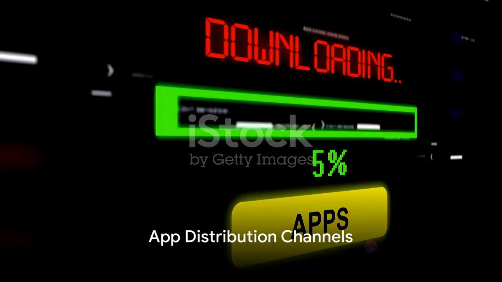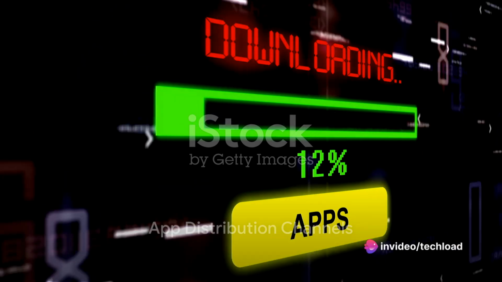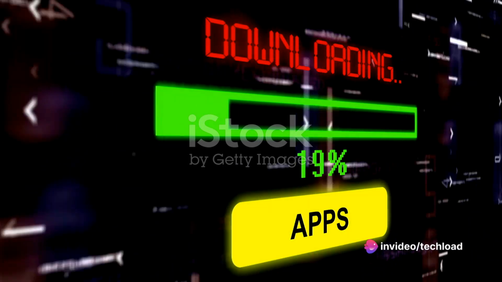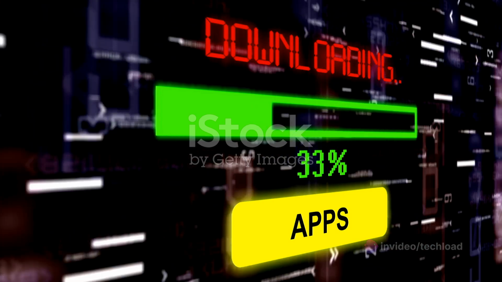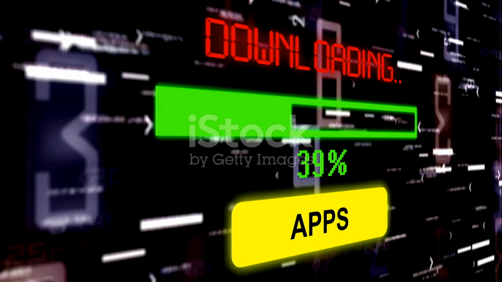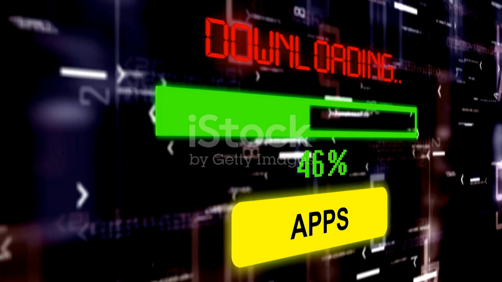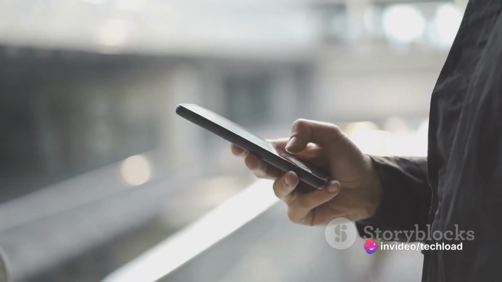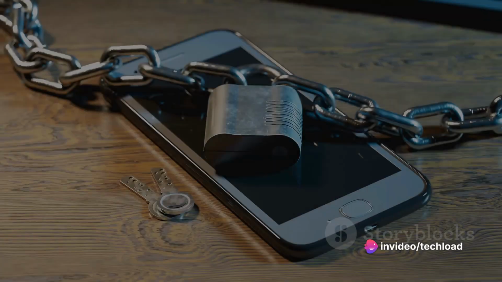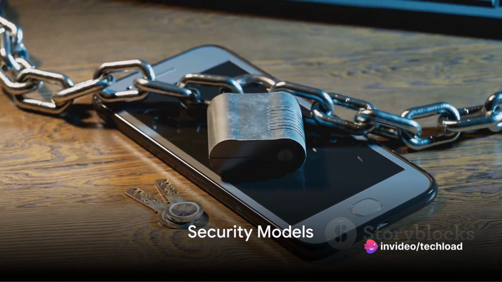Secondly, we have app distribution. iOS apps are dispatched through the Apple App Store, a platform tightly controlled by Apple with strict guidelines for developers. APK files, conversely, can be distributed through a variety of channels, encompassing the Google Play Store, third-party app stores, or directly from websites.